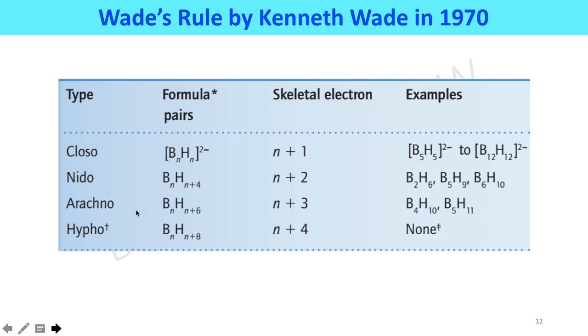For arachno type structure, the general formula is BnHn plus 6, and the skeletal electron pairs will be n plus 3. Examples are B4H10 and B5H11. For hypho type structure, the general formula will be BnHn plus 8 with skeletal electron pairs n plus 4. Its example is not known till now.